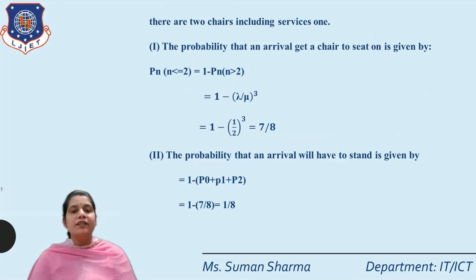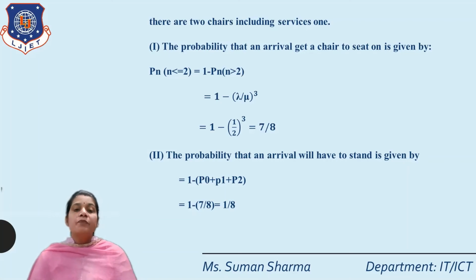The total probability is 1, so 1 minus P(n) greater than 2 is equal to P(n) less than or equal to 2. Got it? So 1 minus P(n) greater than 2 means lambda by mu whole raised to the power 3. We have already seen this type of formula in our previous lecture. So we put the value of lambda by mu equal to 1 by 2.